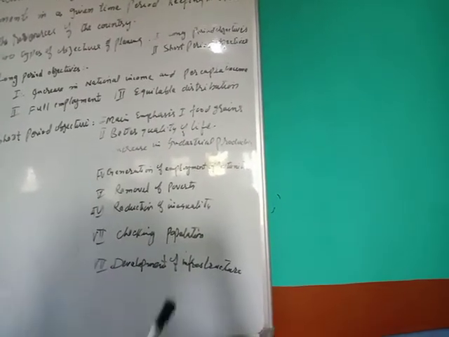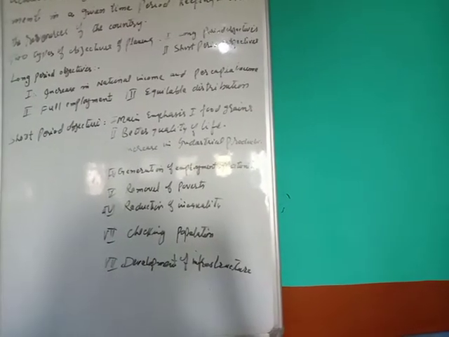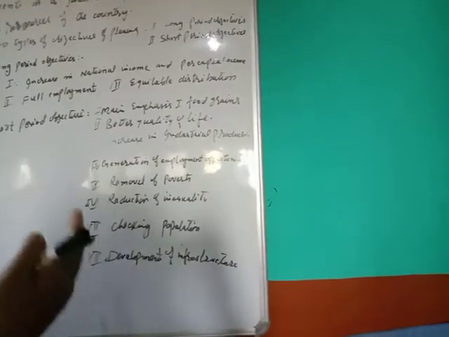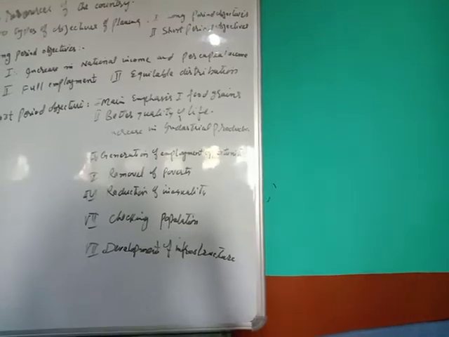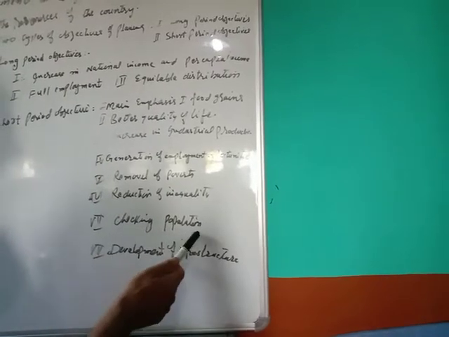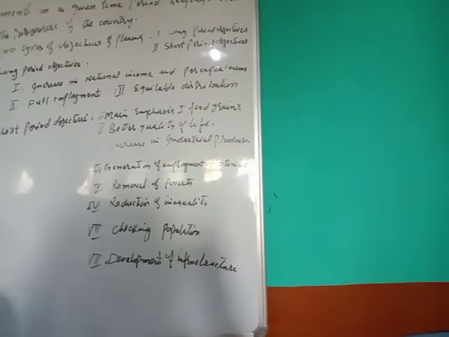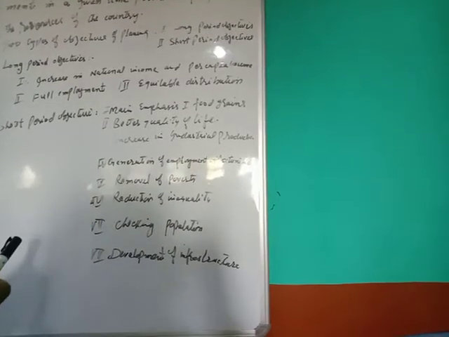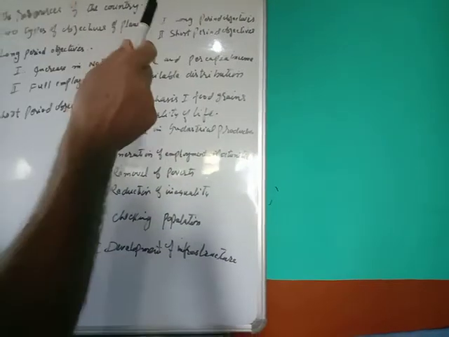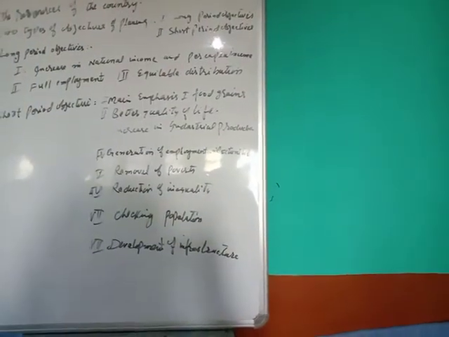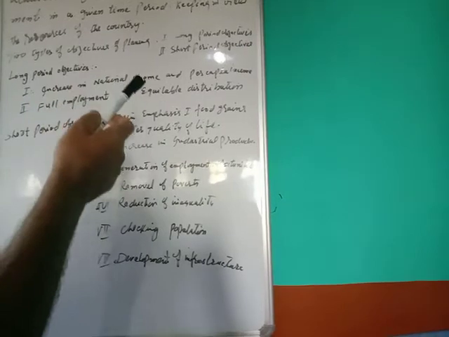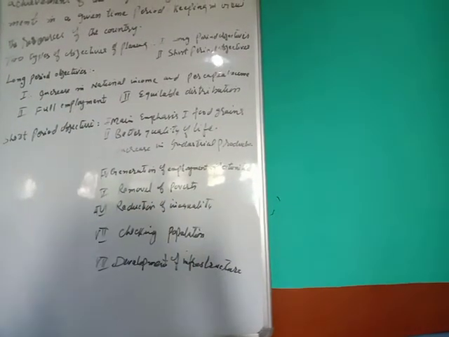Number seven is checking population. To make India progressive, to make the life of the people good and suitable, and to increase the per capita income, we must check the population. As you know, the land and resources are limited, and as the population increases, the per capita income decreases, and that makes a hindrance to the good condition of the people of India.